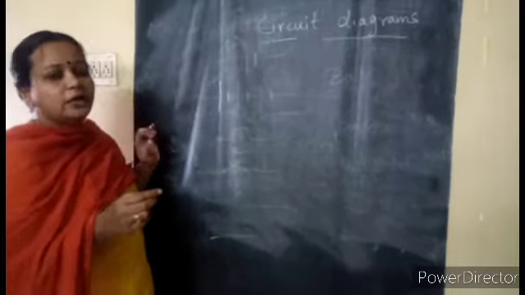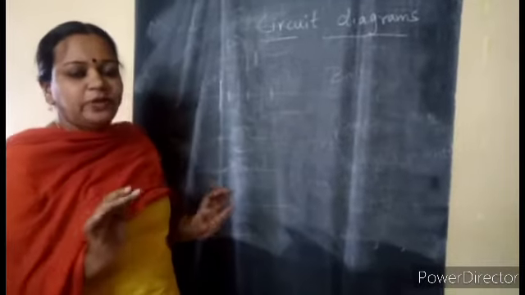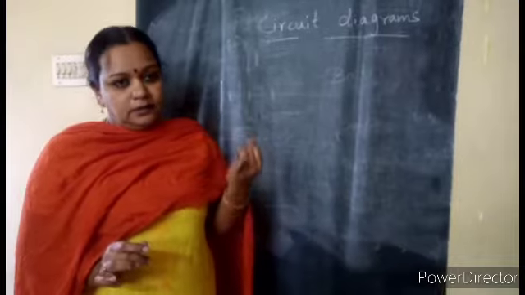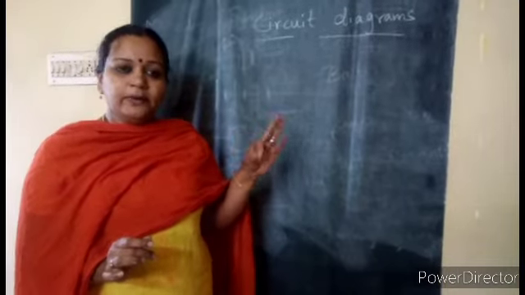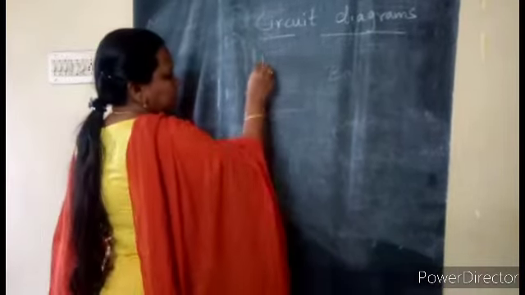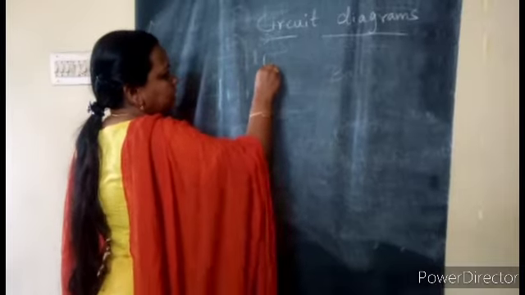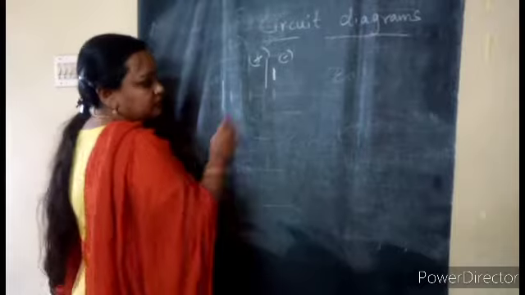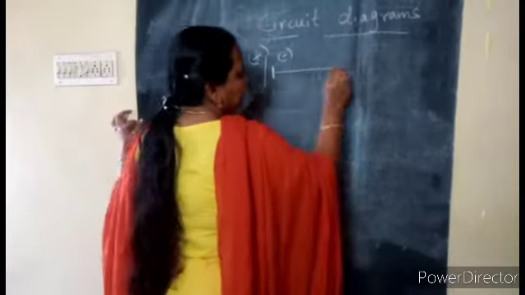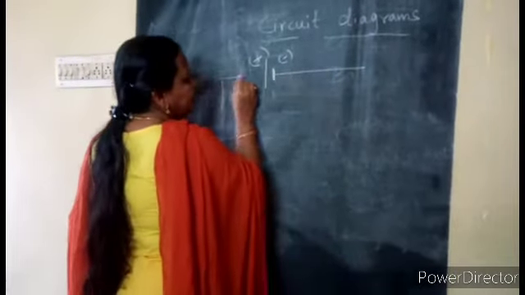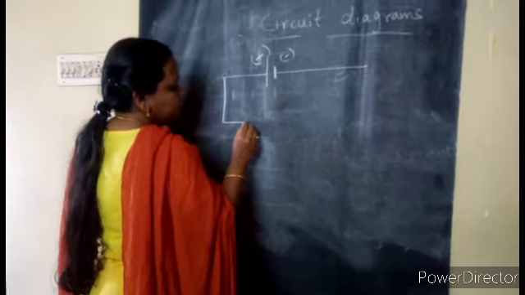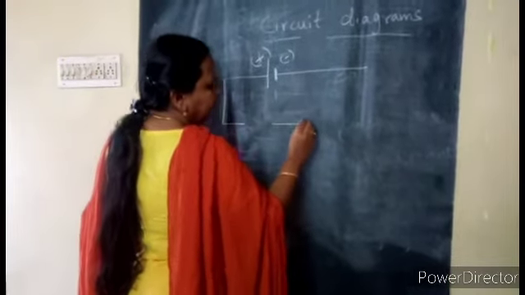Now you are asked to make a simple circuit using one cell, a switch and a bulb. How will you do that? Cell: you all know how to draw the cell by now, and as soon as you draw, you mark which is the positive and which is the negative terminal. Then always it should be connected. Now the switch and then the bulb.